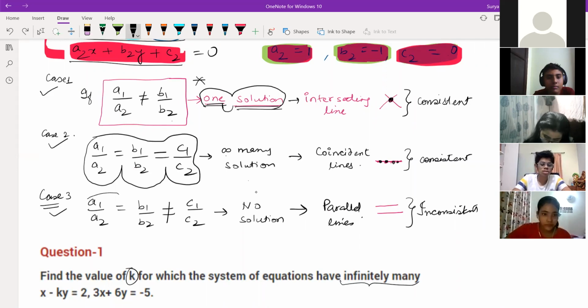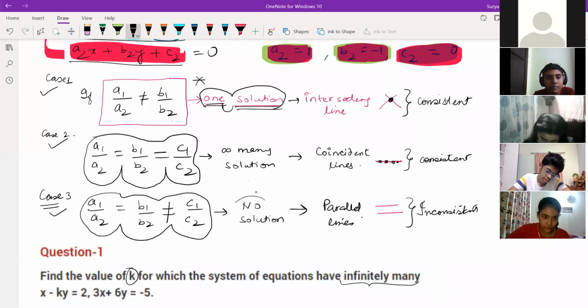And case 3 is what? If A1 by A2 is equal to B1 by B2 and not equal to C1 by C2, then we call it parallel lines, and we will not get any solution. Understood or not? So keep this in mind all the time. Don't revise everything all the time.